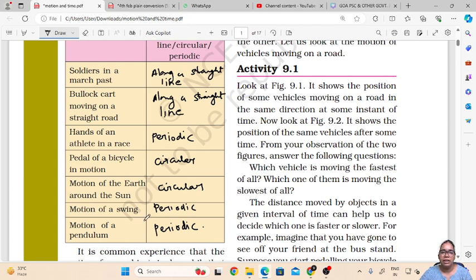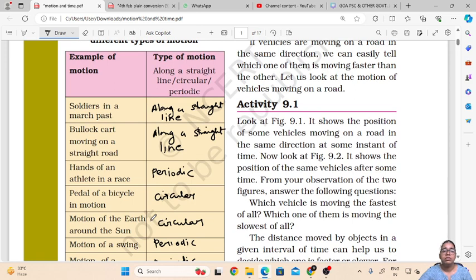So in this exercise we have seen some examples, and we have classified them according to the motion that they represent. For example, soldiers in a march past move along a straight line. So they represent the first type of motion, that is motion along a straight line. Then bullock carts, when they move on a straight road, represent motion along a straight line.